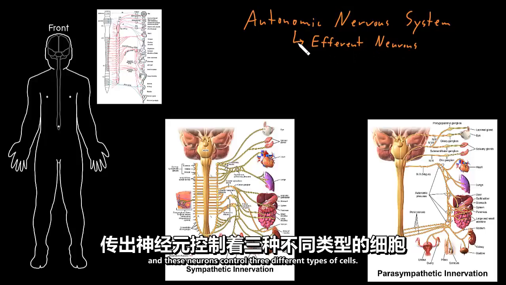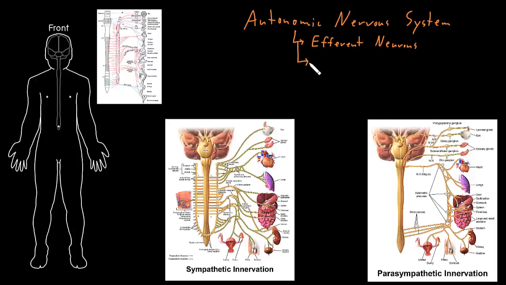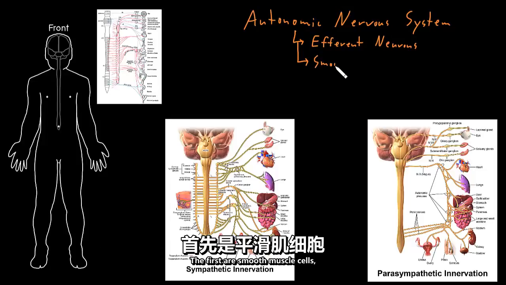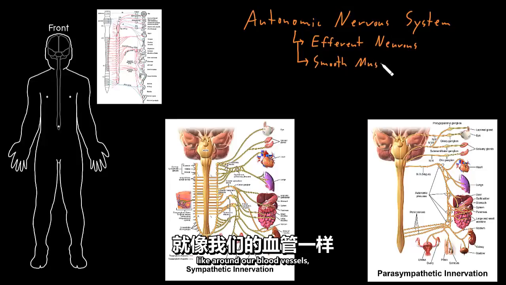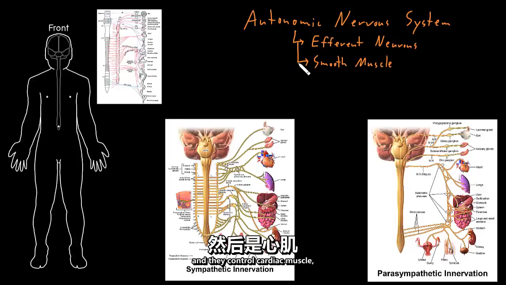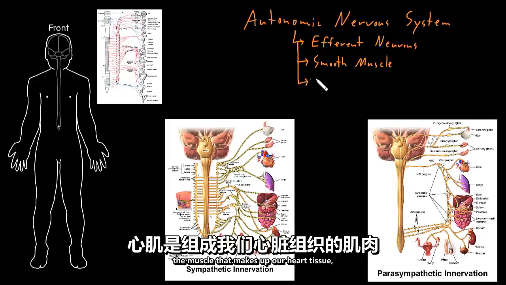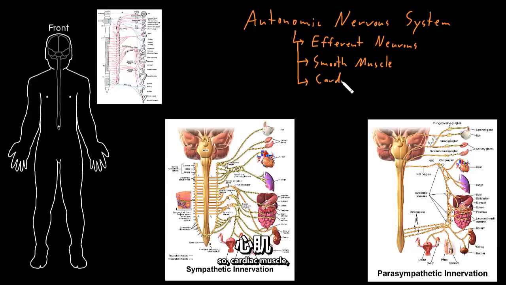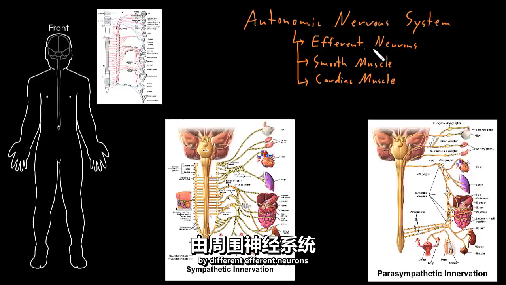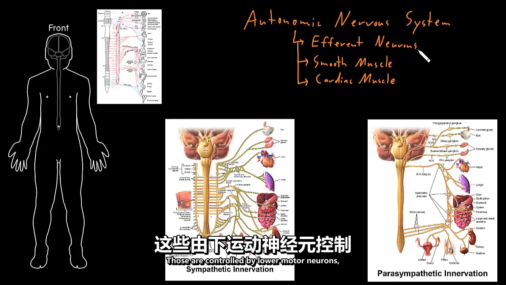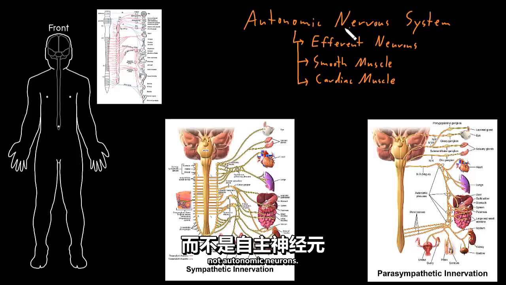And these neurons control three different types of cells. The first are smooth muscle cells, which are in all sorts of structures all over our body, like around our blood vessels. And they control cardiac muscle, the muscle that makes up our heart tissue. These muscle tissue types are different than the skeletal muscle, the muscle that's attached to our skeleton that moves us around, because those are controlled by different efferent neurons of the peripheral nervous system. Those are controlled by lower motor neurons, not autonomic neurons.